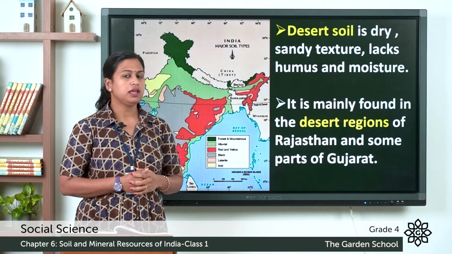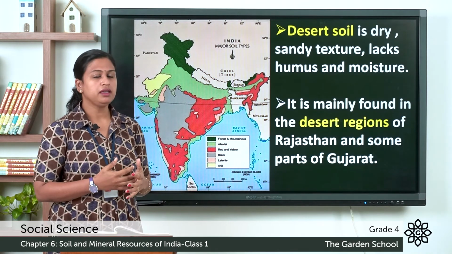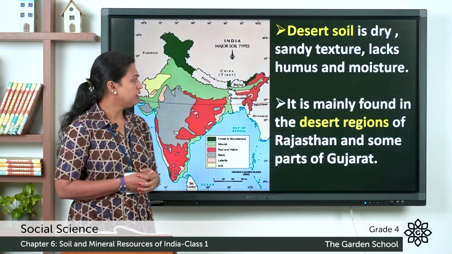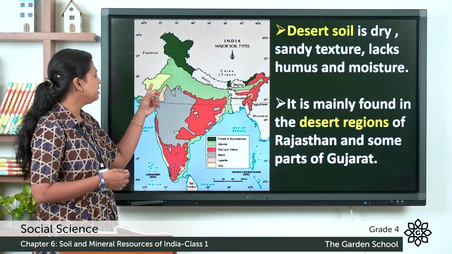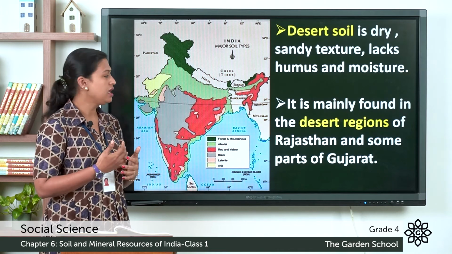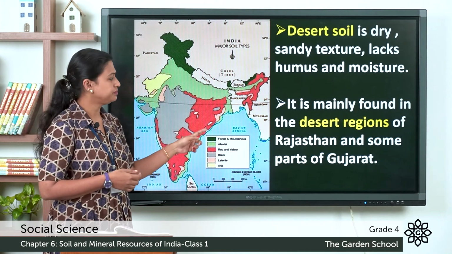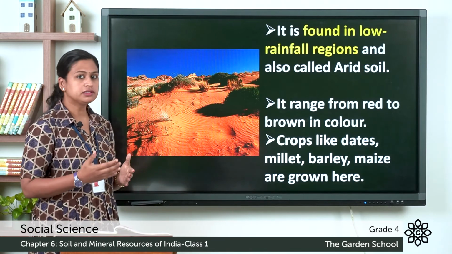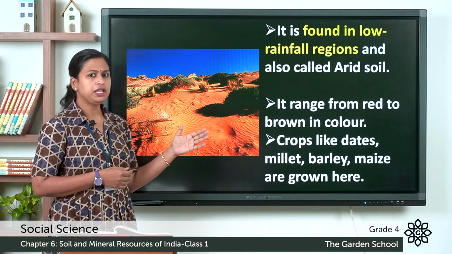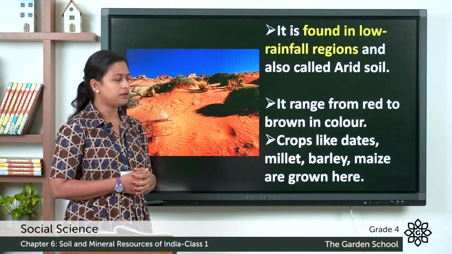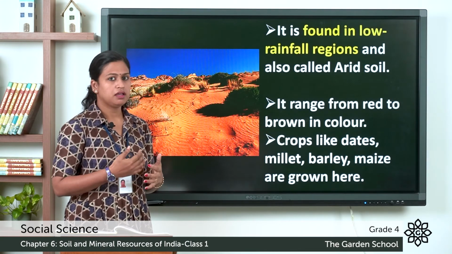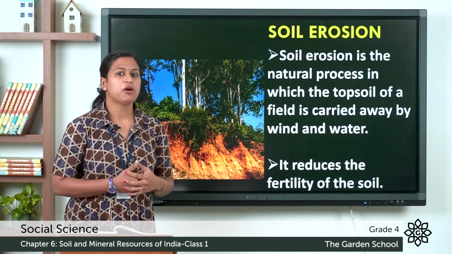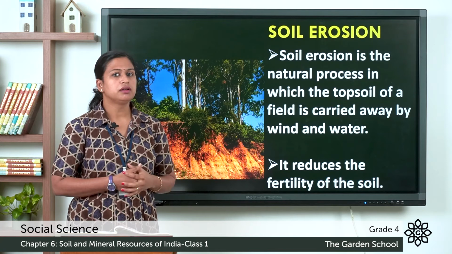The last type of soil is the desert soil. It is dry, sandy in texture, lacking humus and moisture. You can see there it is mainly found in the desert region of Rajasthan and some parts of Gujarat. It is found in the low rainfall regions and is also known as arid soil. It ranges from red to brown in color. Crops like date palms, millets, barley, maize are grown here. So this was about the types of soils that are present in our country.